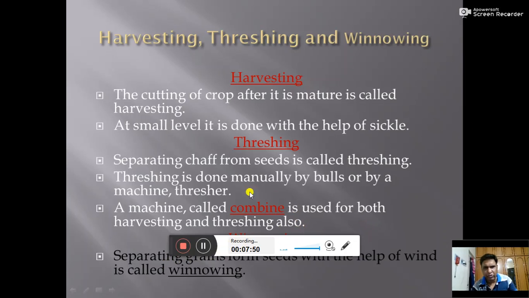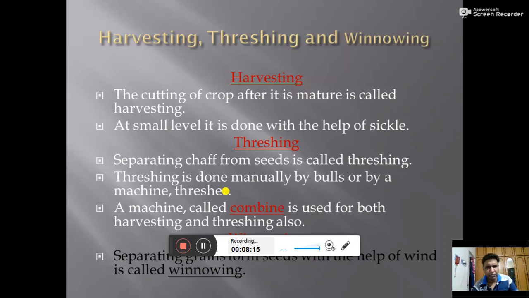One more thing I would like to add here. The threshing can be done manually by bulls or by a machine that is called thresher. If the farmer is having a small holding, he will not have the tractor or all these things. So he can perform threshing manually with the help of the bulls. So dear students, combine you have studied here.